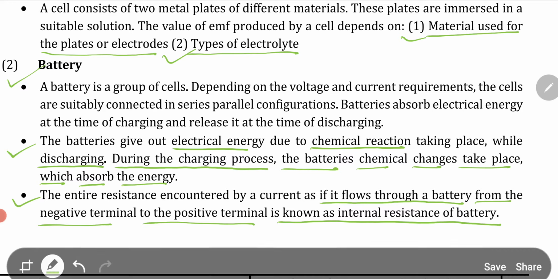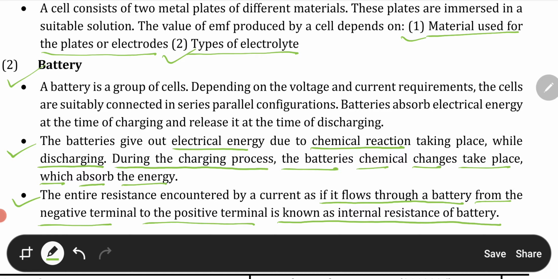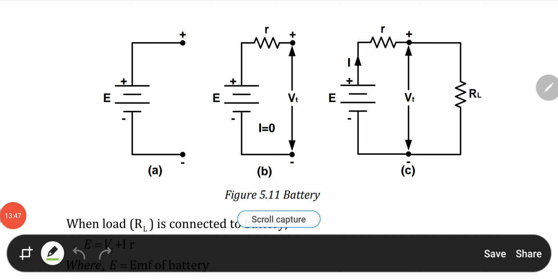So when current tries to flow through the battery, it has to face some resistance, and whatever resistance it faces during that journey is known as the internal resistance of that battery. Okay, now here you can see the symbol of the battery, or you can see the circuit of that.